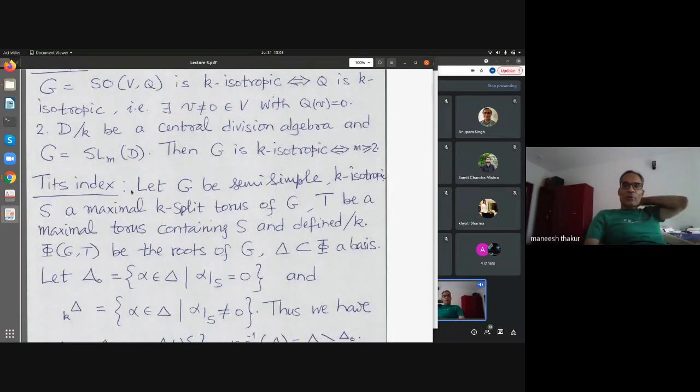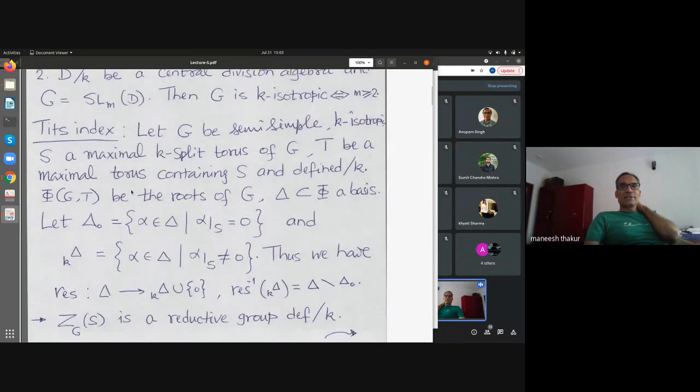So isotropic groups are studied, or classified, using what are called Tits indices.